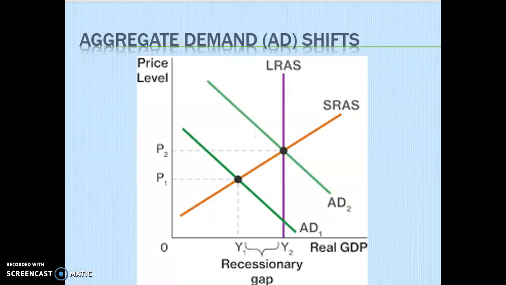All right, and this graph is showing a shift in aggregate demand. At aggregate demand 2, we're at long-run equilibrium. We have full employment. We're at price level 2 and output Y2. And then let's say we have a shift to aggregate demand 1, which I think is what's going on right now.